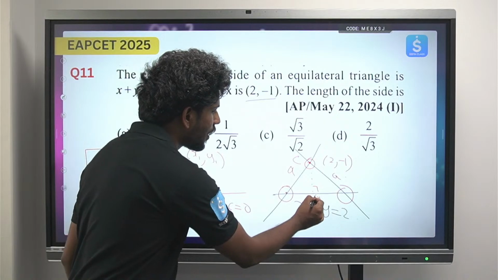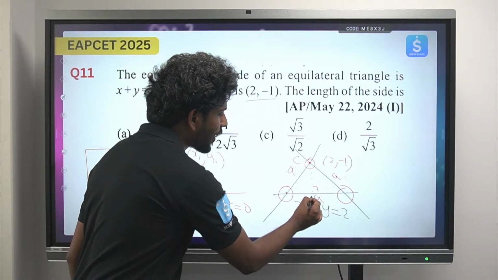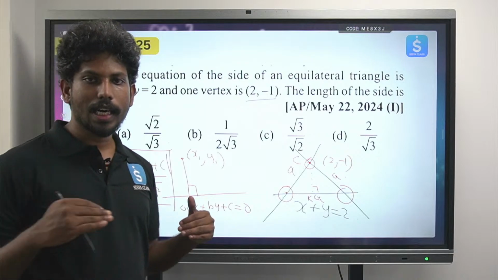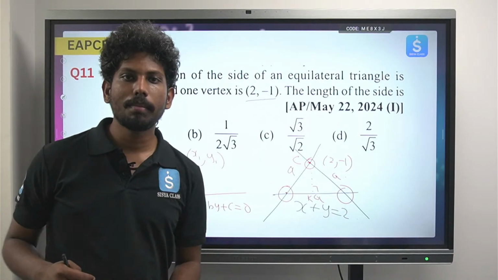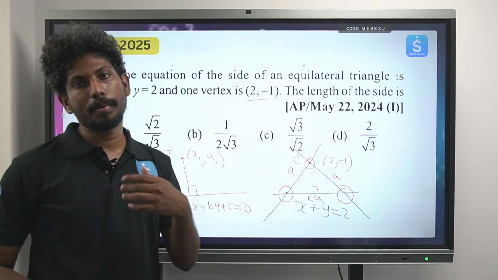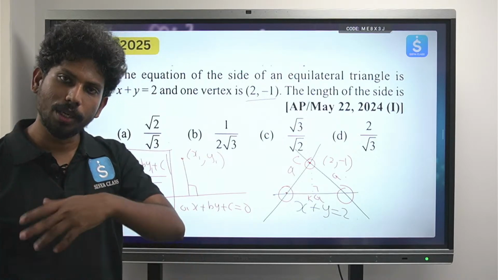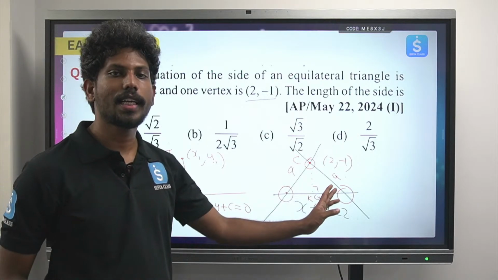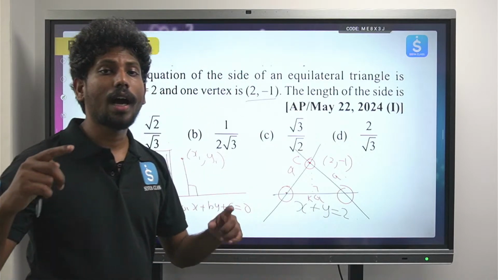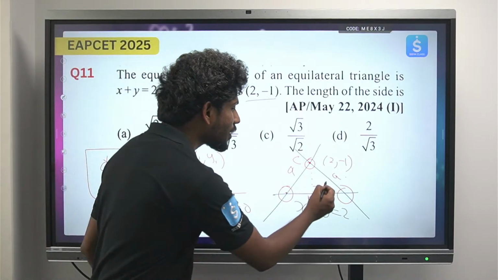So suppose this, let's take this point to be some K, so the distance is CK. In an equilateral triangle, a perpendicular bisector is also a median, and also the altitude; everything coincides in an equilateral triangle. In an equilateral triangle every angle is equal to 60 degrees.